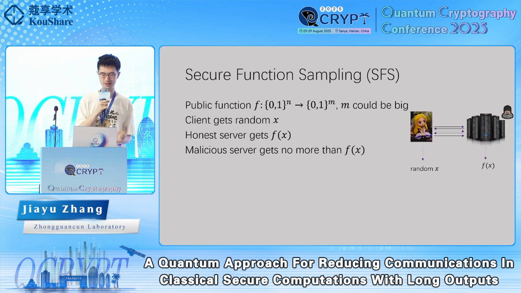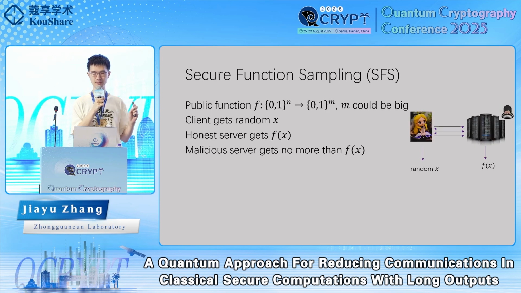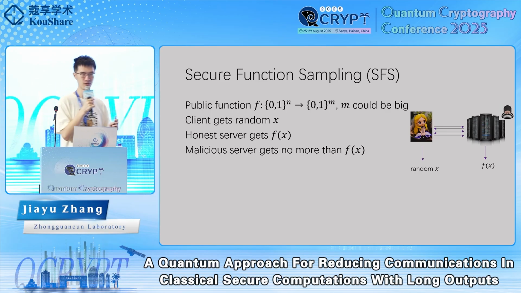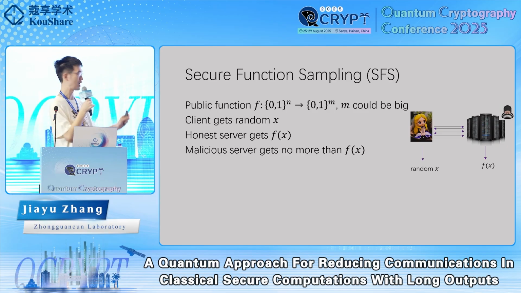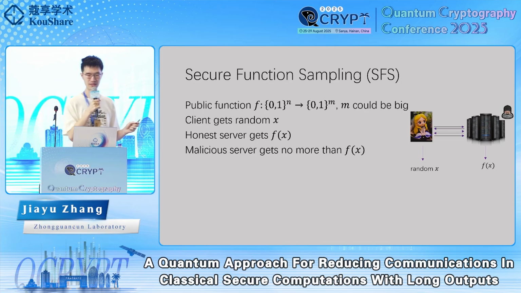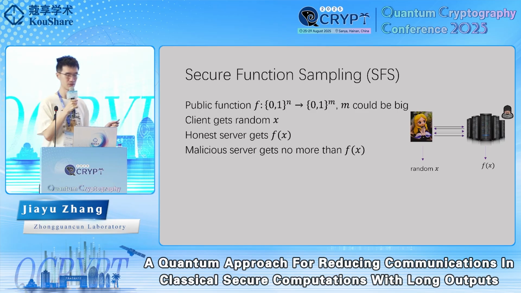So what is secure function sampling? This is a special case. This could be seen as a special case of the general secure computations. We can say that there is a public function f, which takes n-bit strings to m-bit strings. So f is a polynomial time classical function. Here m could be big, and there are no private inputs. And in the end, the client gets a random x, where x is sampled during the protocol, and only the server gets a corresponding output f(x). And we also want the security to hold against malicious servers, which means even if the server is malicious, what it could get should be no more than f(x), or it is called cheating.